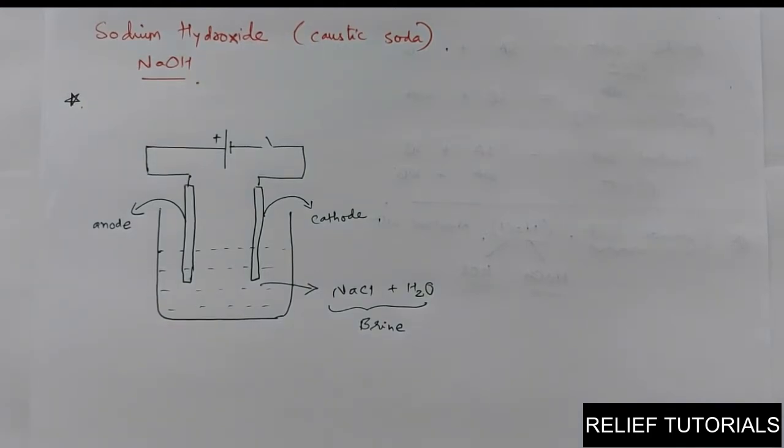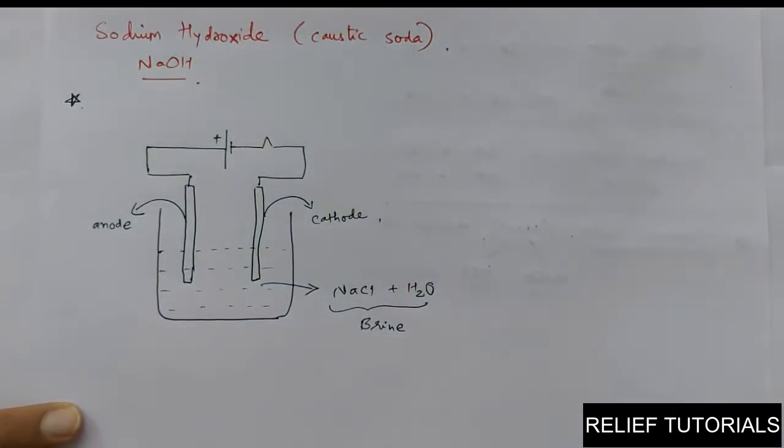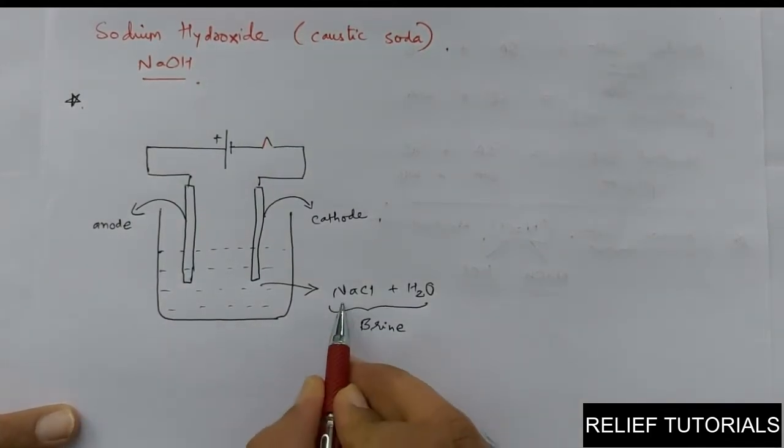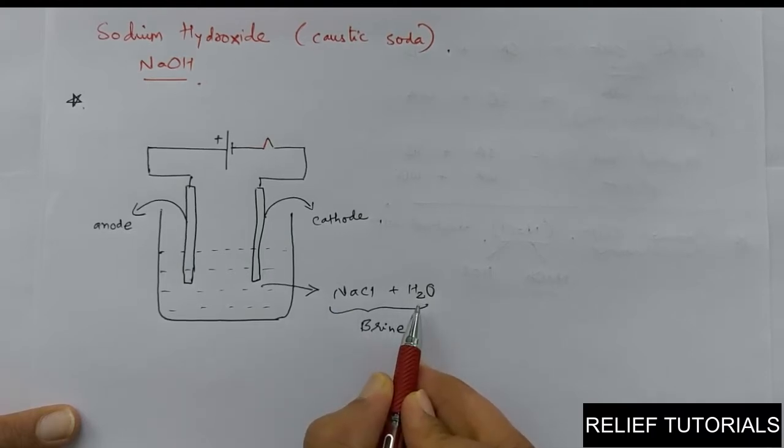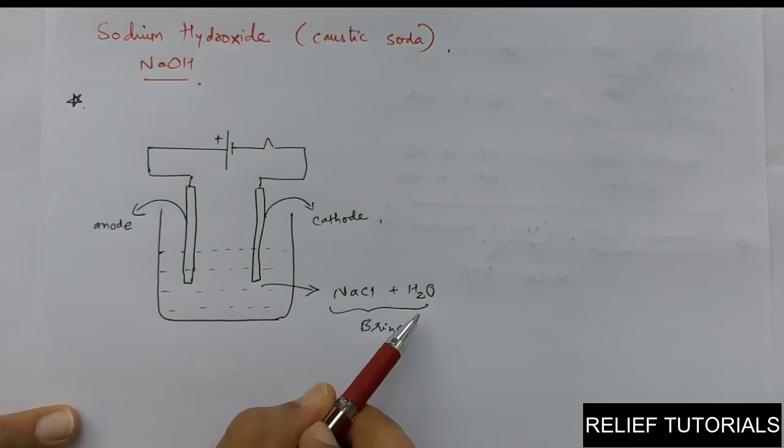Now when you switch on, electricity will pass through this solution also. So what is there in your solution? You have NaCl and H2O. You have molecules of NaCl in the solution, you have molecules of water in the solution.